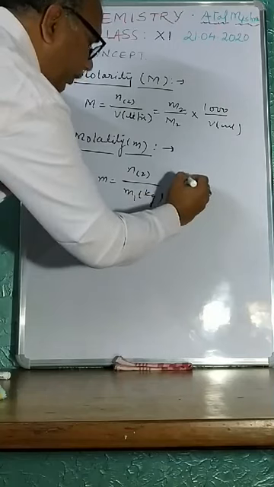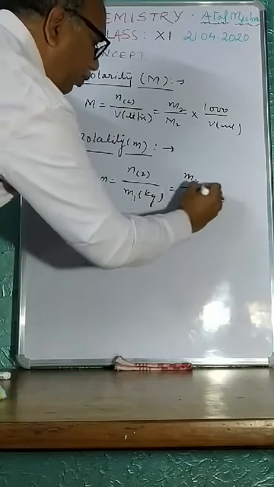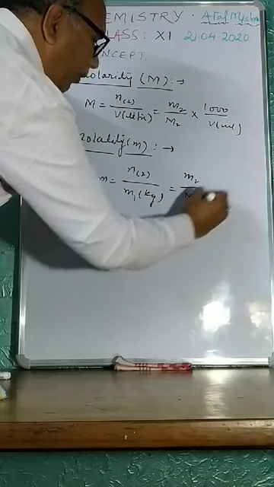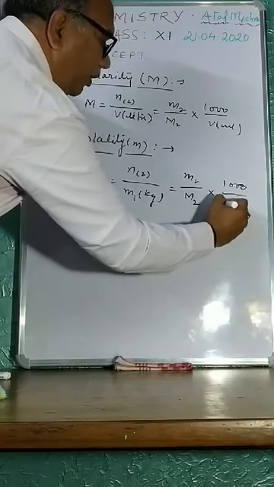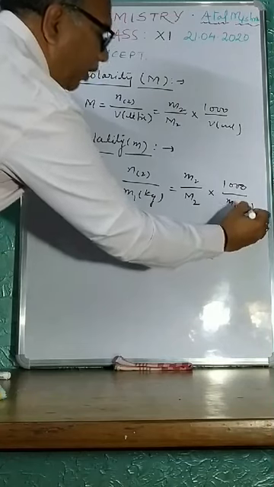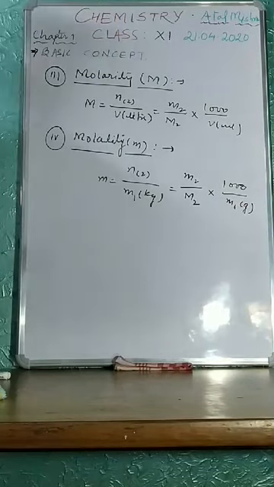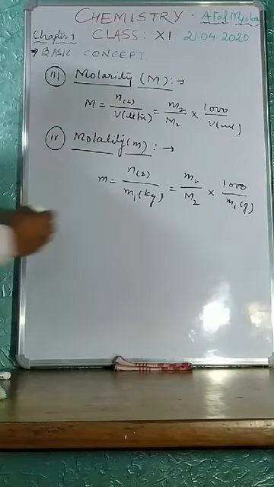You can convert it as m2 upon M2 into 1000 upon M1 in gram. This is molality.